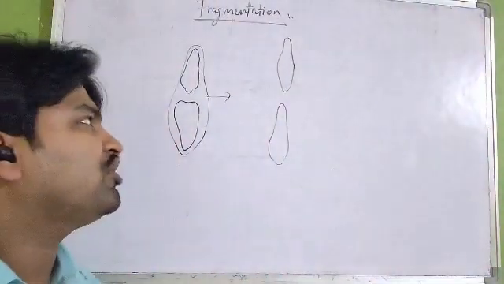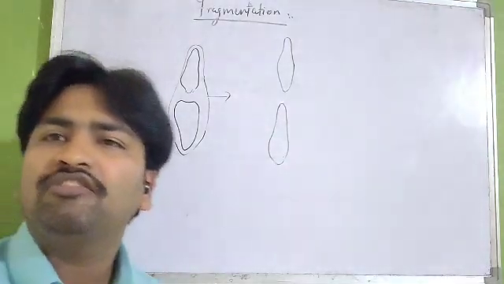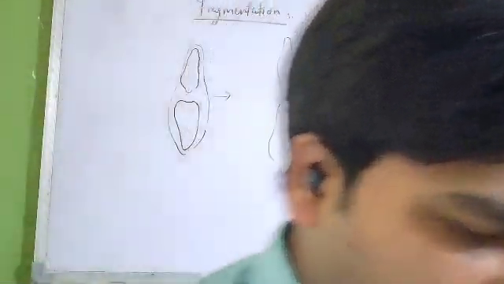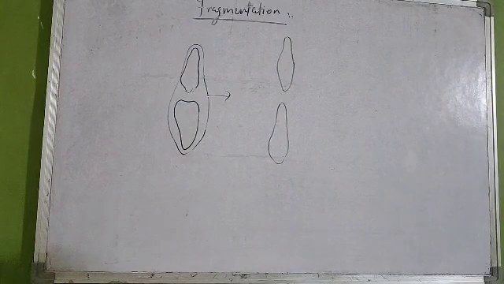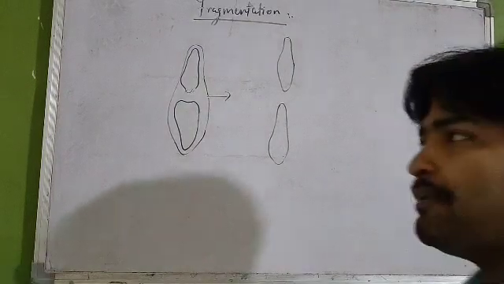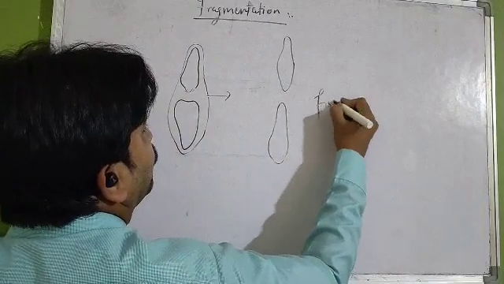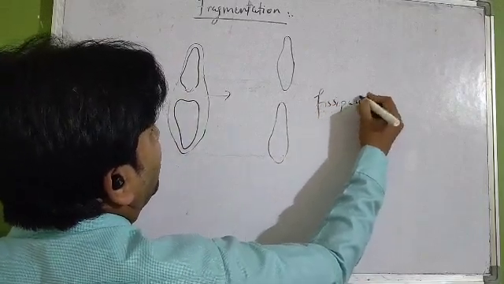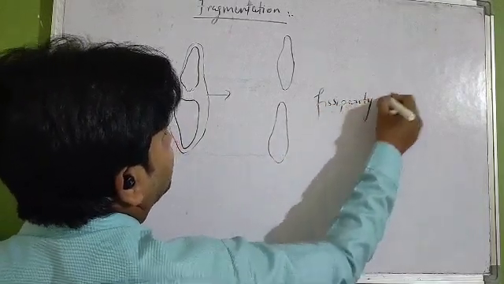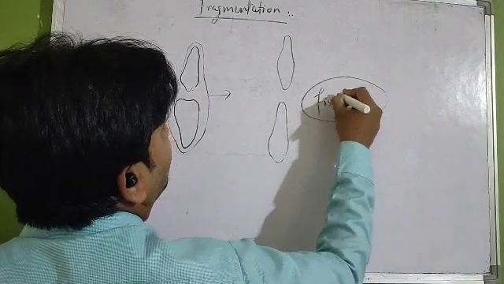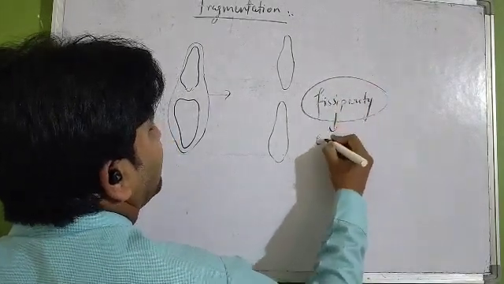Fragmentation can be seen in various other organisms such as echinoderms. See, in case of echinodermata, this fragmentation is known as fissiparity. Fissiparity. In case of echinoderms, we call it fissiparity.